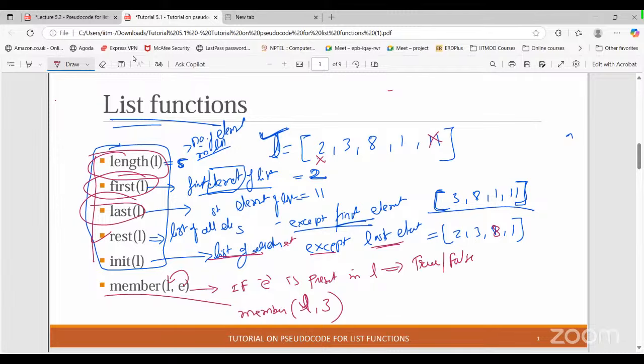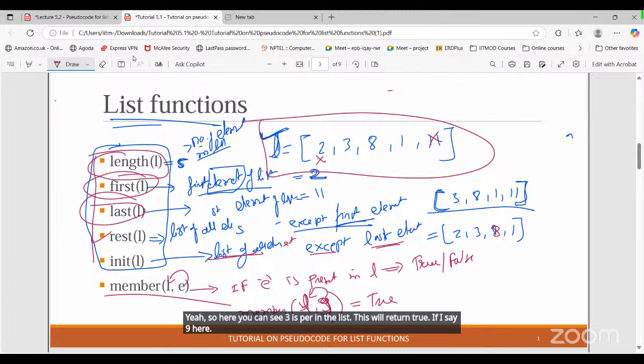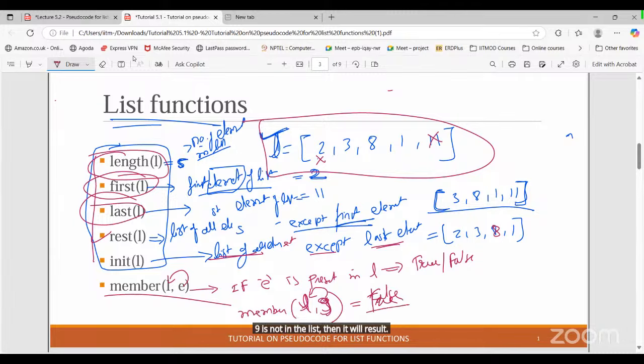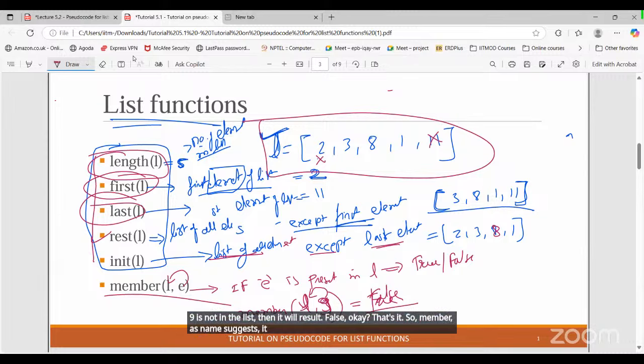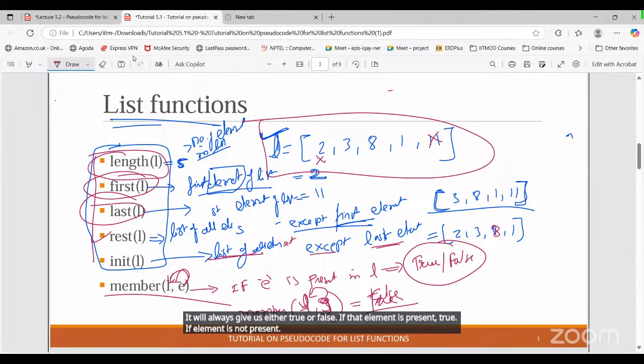It's a Boolean output. This is the list we have. What is member L comma 3? Here you can see 3 is present in the list, so this will return true. If I say 9 here, 9 is not in the list, so it will result in false. So member, as the name suggests, checks whether that element is a member of that list or not. It will always give us either true or false. If that element is present, true. If not present, false.